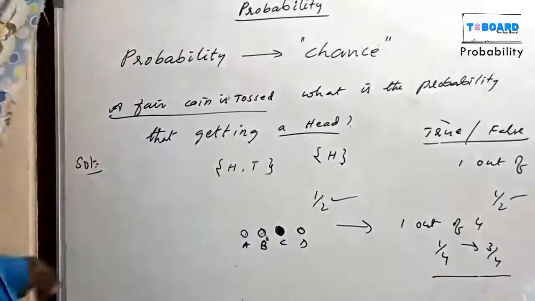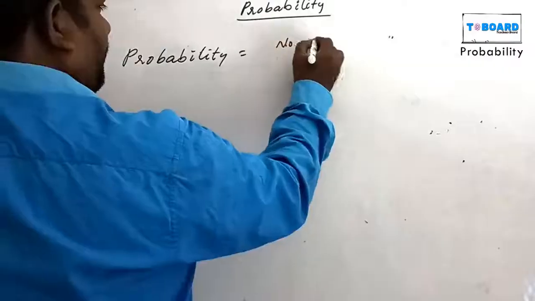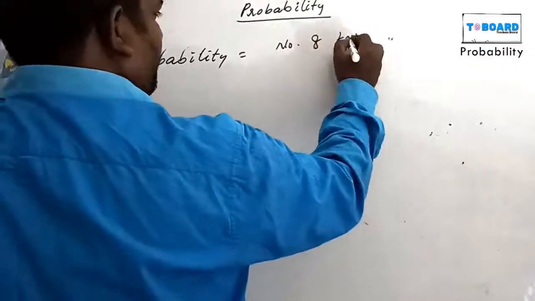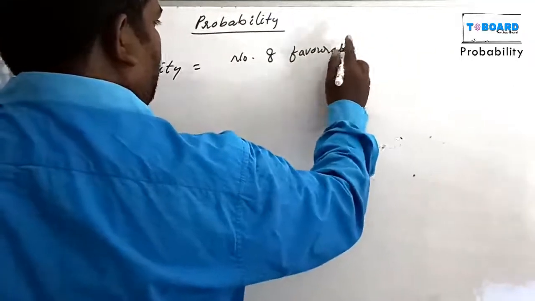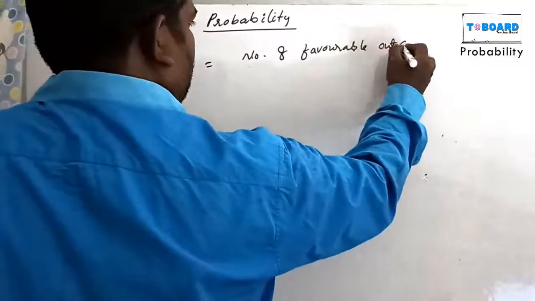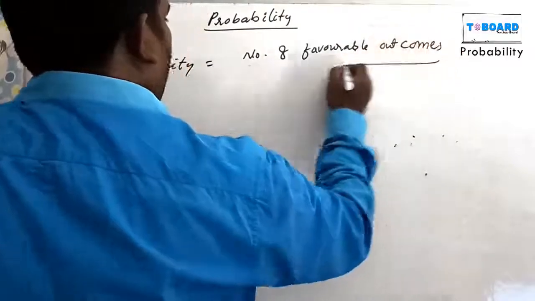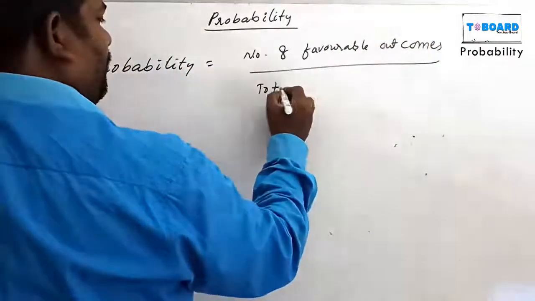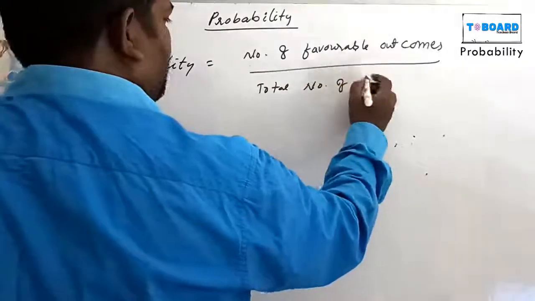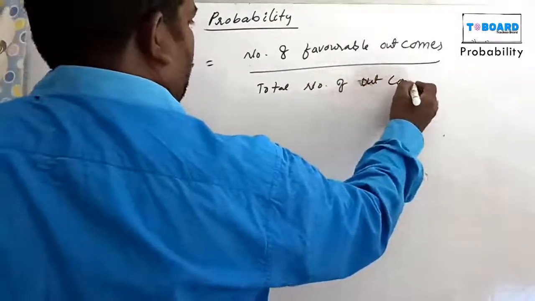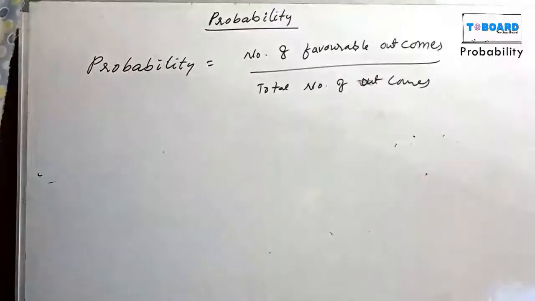Probability definition is favorable outcomes by total number of outcomes. Total number of outcomes. This is the probability definition.